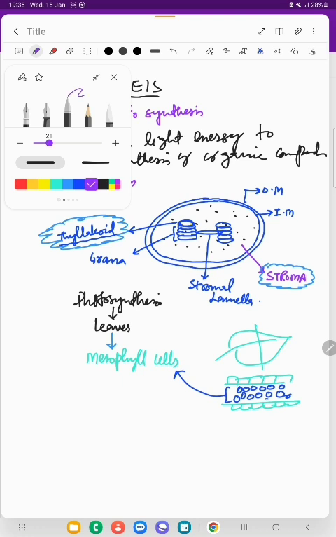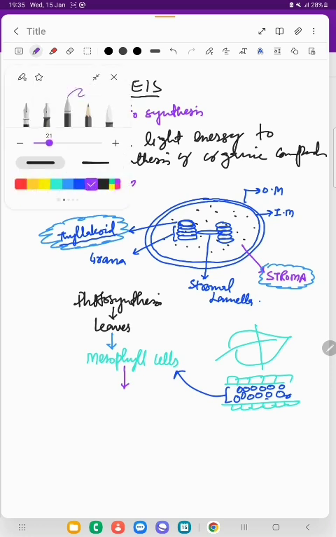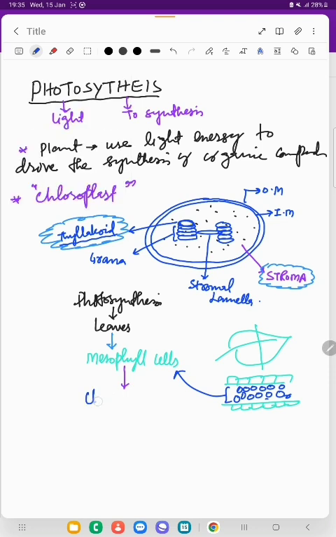If I take one single mesophyll cell out, this mesophyll cell has different cell organelles, like it has nucleus, endoplasmic reticulum, mitochondria, chloroplast, and other cell organelles. Among all these cell organelles, the function of photosynthesis is not given to mitochondria or nucleus or Golgi. The function of photosynthesis is given to chloroplast.